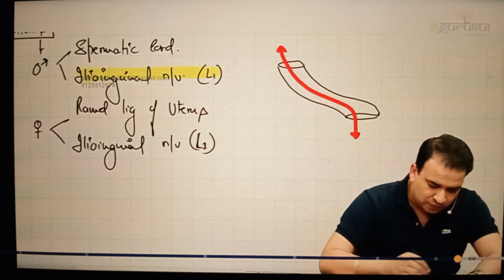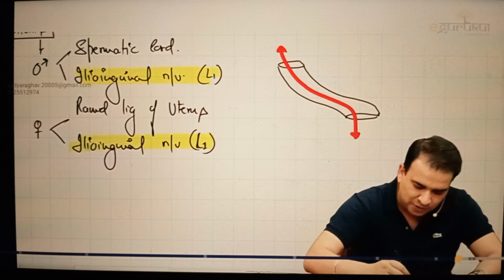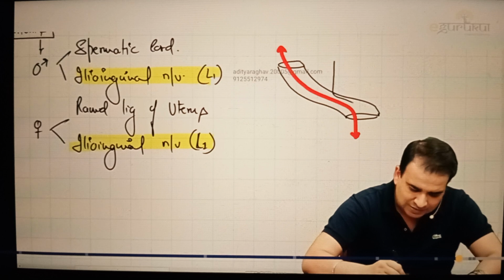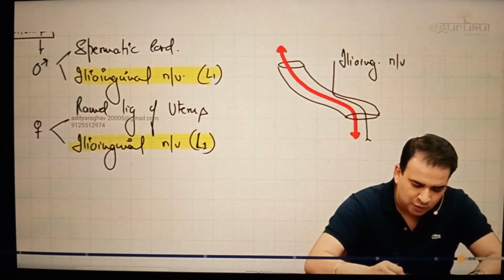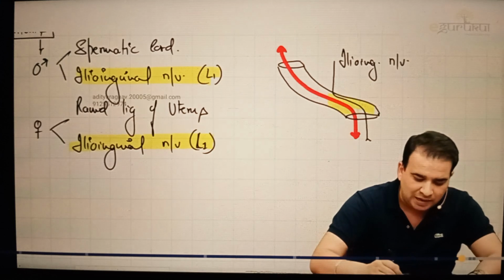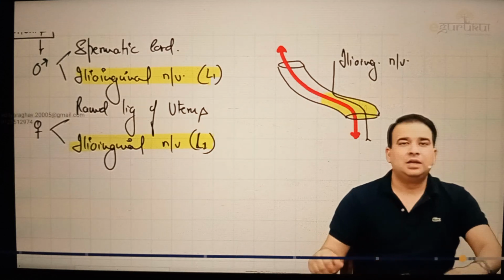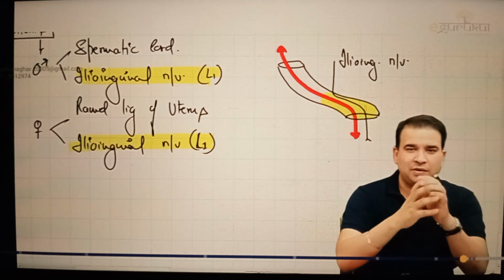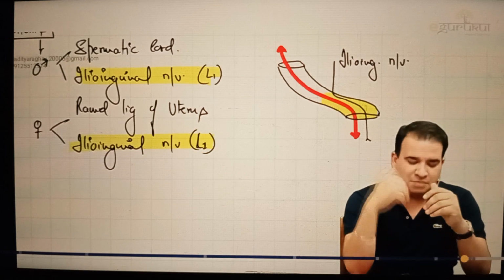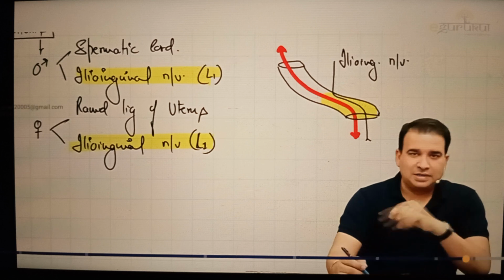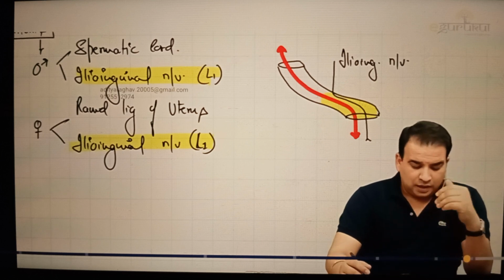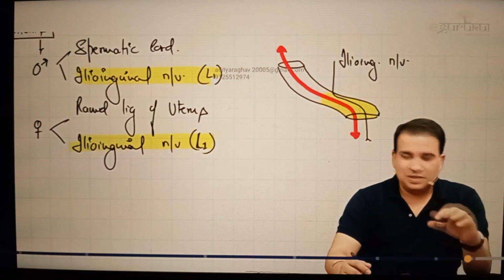But the story behind the ilioinguinal nerve is that it actually pierces the posterior wall of the inguinal canal, runs inside, and then comes out of the superficial inguinal ring. That is why the ilioinguinal nerve is a content of the inguinal canal, but not entirely. It is only in the medial half of the inguinal canal. You see it piercing the posterior wall and coming out of the superficial inguinal ring. We'll discuss the spermatic cord separately in a minute. So the spermatic cord or round ligament of the uterus, along with the ilioinguinal nerve, are the contents inside.